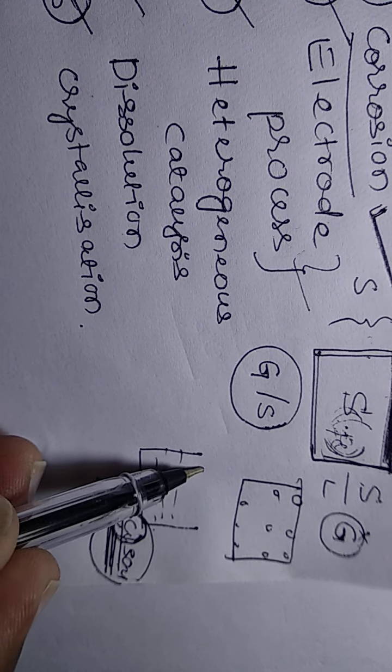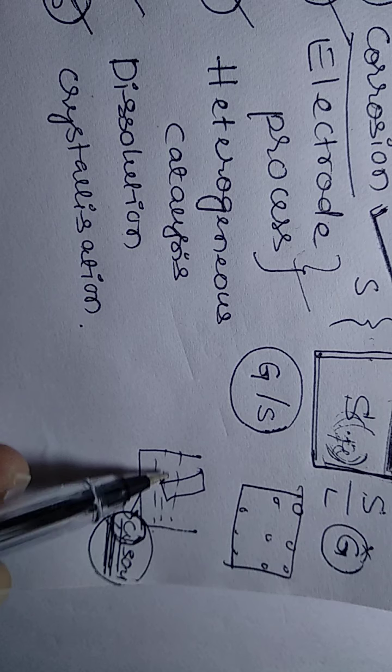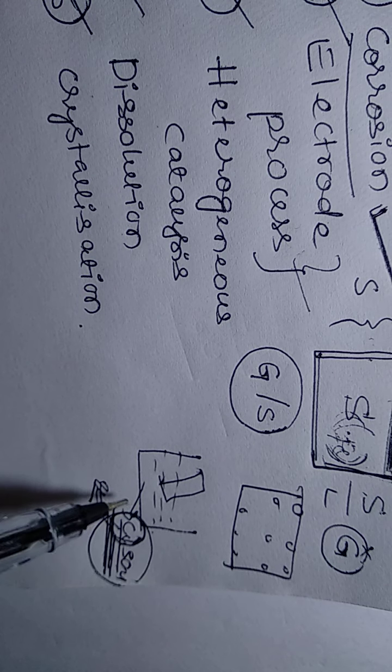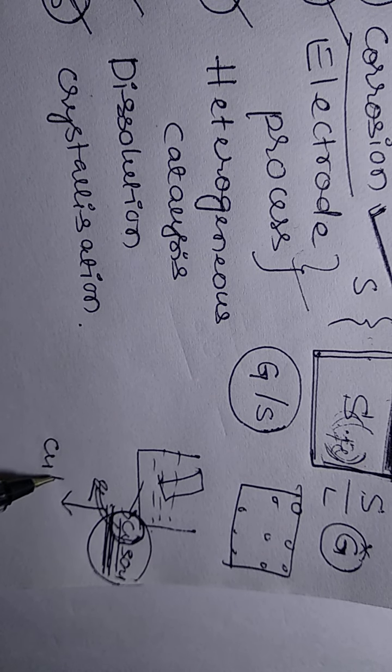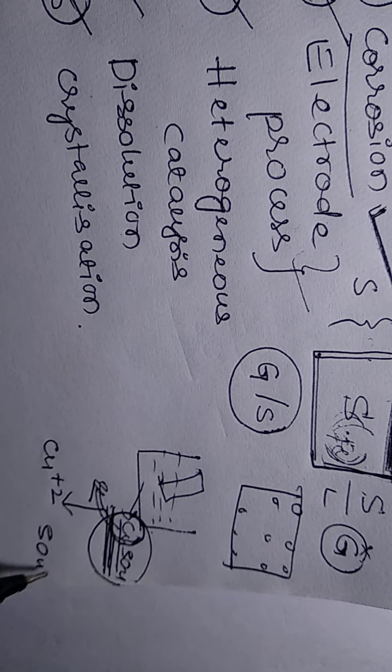So what do we have to do? We have to introduce one metal, that is zinc metal. So what will happen? The copper sulfate will dissociate or ionize into its constituent ions, Cu2+ and SO4 2-.